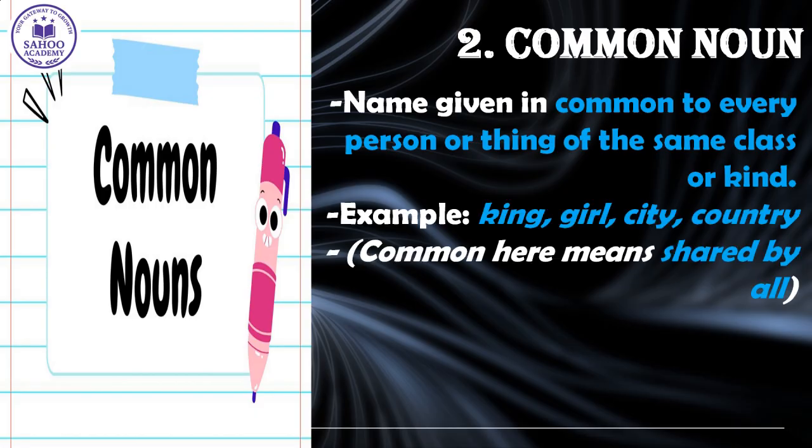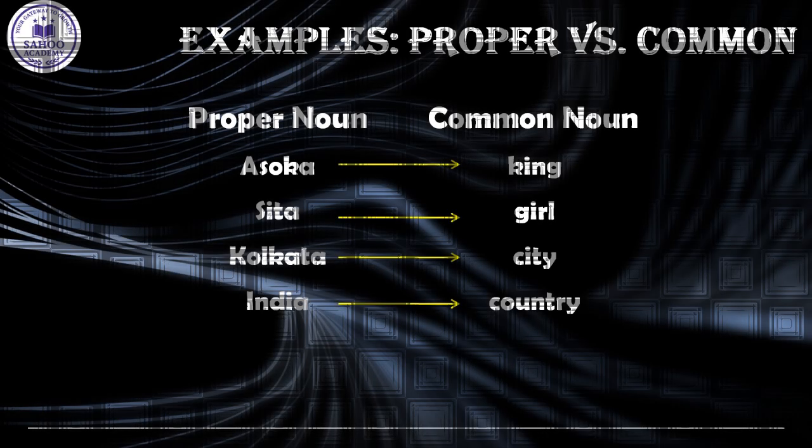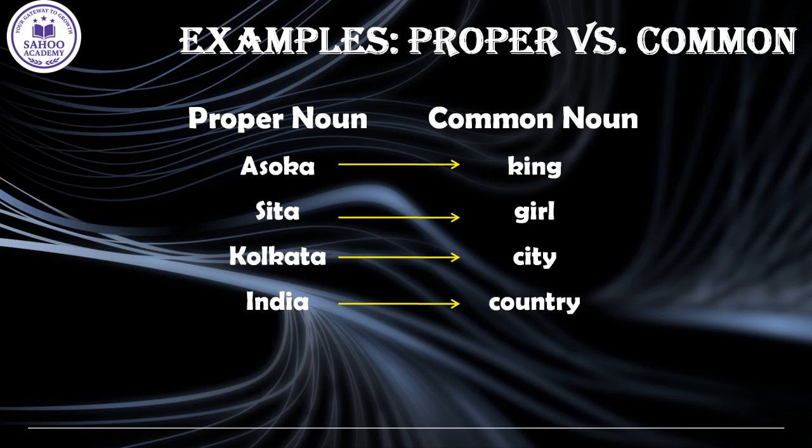King, girl, city, country. These words do not point to one particular king or one specific city. They refer to any king, any girl, any city, or any country of that kind. So in simple words, a common noun is a general name given to every person, place, animal, or thing of the same kind. Now let us compare proper nouns and common nouns side by side. It is one of the most important distinctions in grammar.